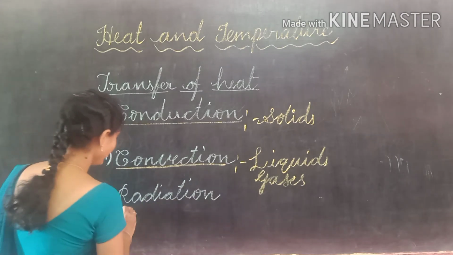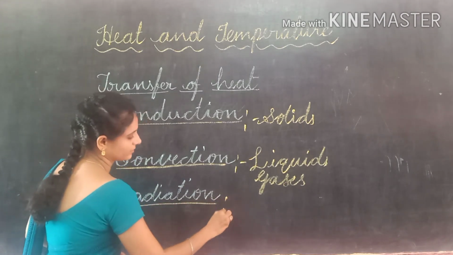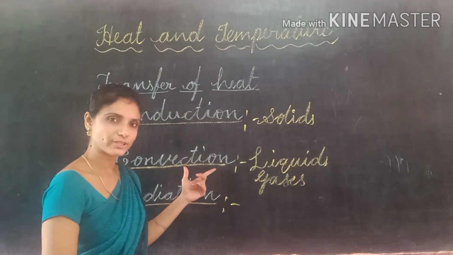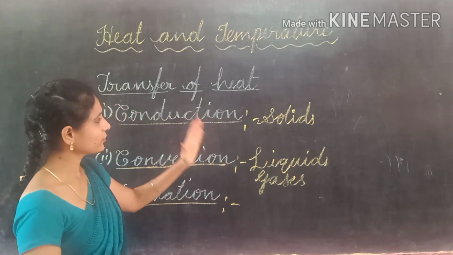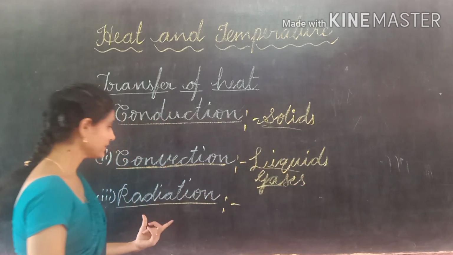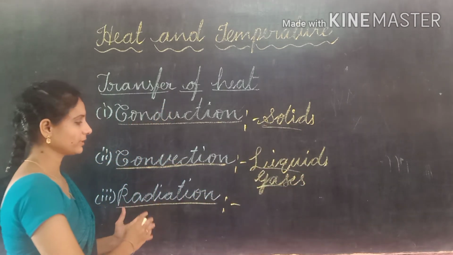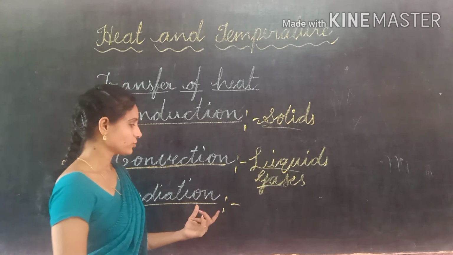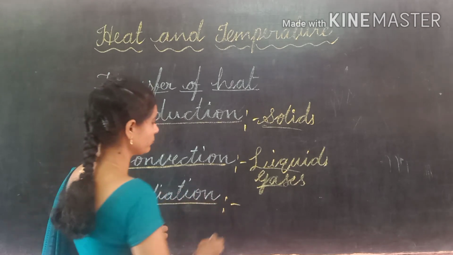Next one, radiation. So, what is radiation? In conduction and convection, the transfer of heat needs a medium. But in radiation, without a medium, heat transfers from one place to another place. Here heat transfers in the form of wave motion.